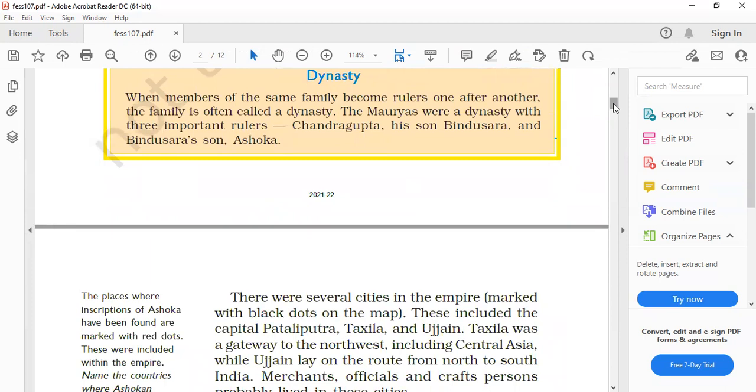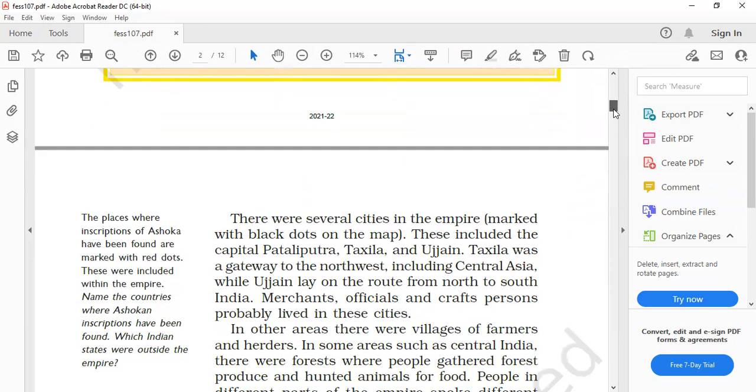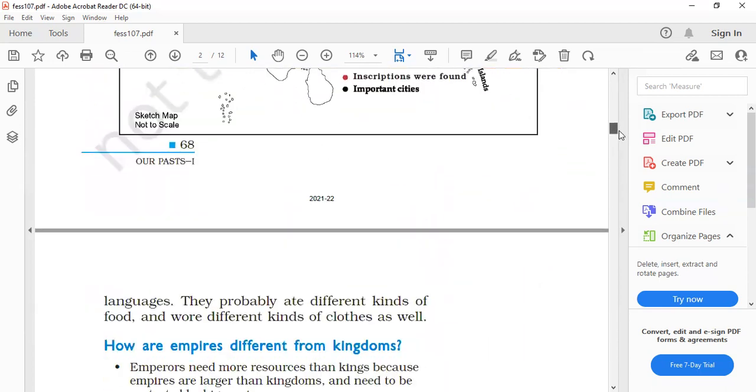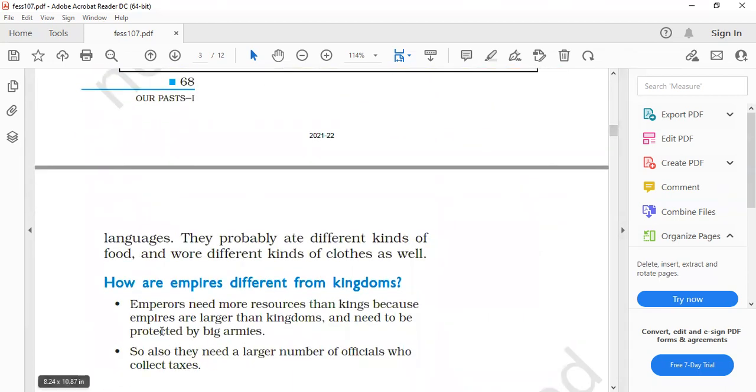You will now see the section: there were several cities in the empire. Now, why is it called an empire? This is the question, and this paragraph is the answer. Before you write the answer, you will find here that empires need more resources than kingdoms, because empires are larger than kingdoms and need to be protected by big armies.